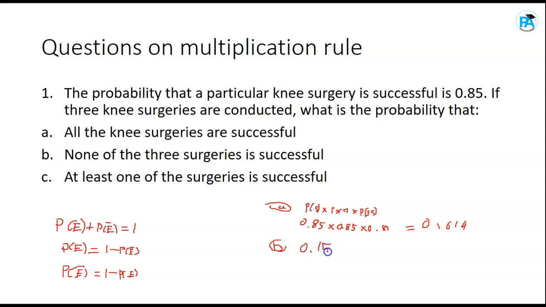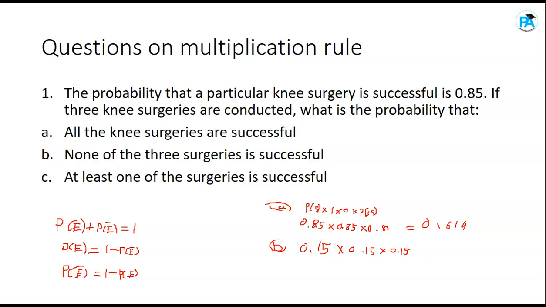But they are saying all the 3 are not successful. So if all the 3 are not successful, meaning the first one is not successful, which is 0.15, and the second one too is not successful, which is also 0.15, and the third one is not successful, which is also 0.15. I'm saying that the probability that one is successful is 0.85.